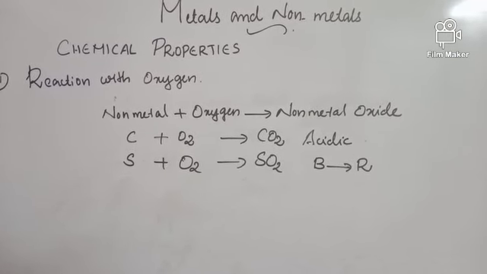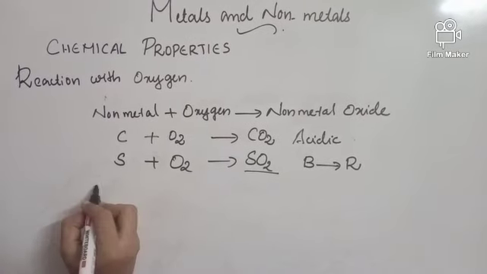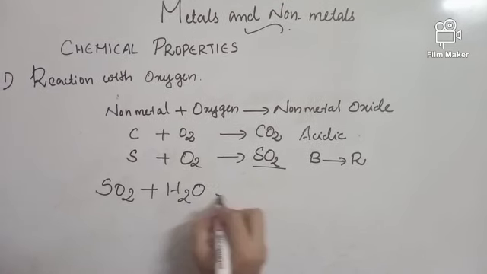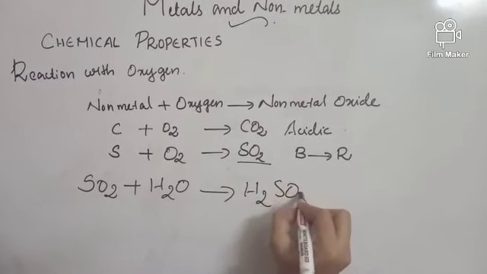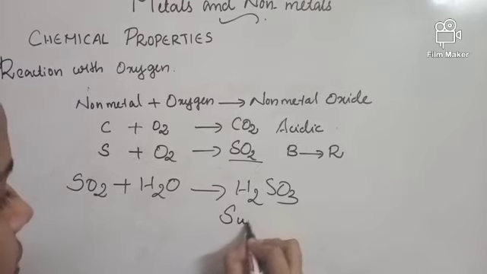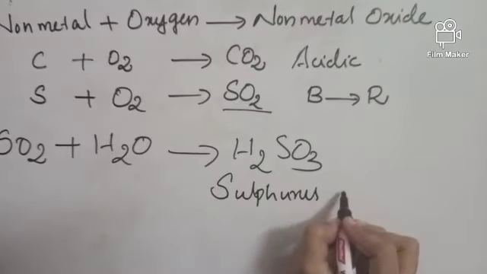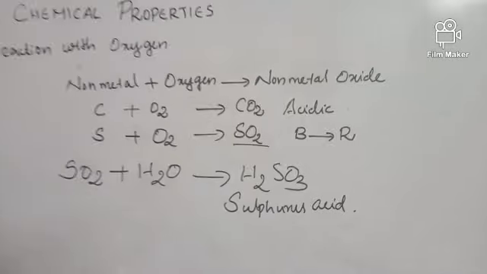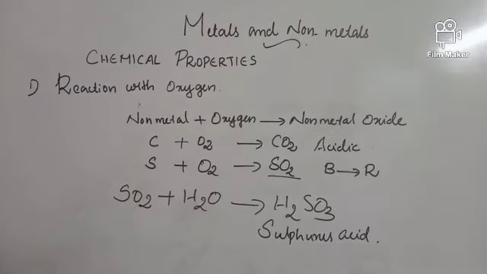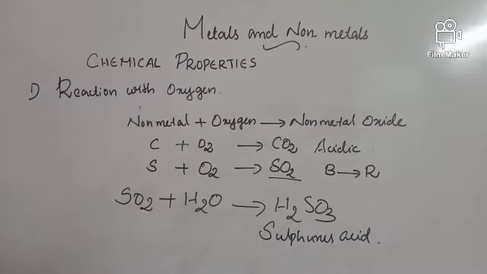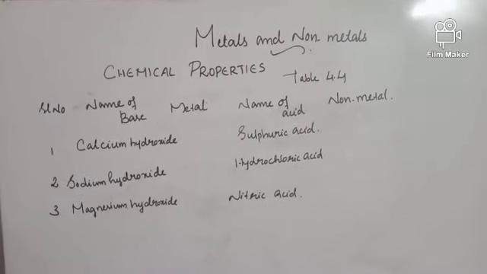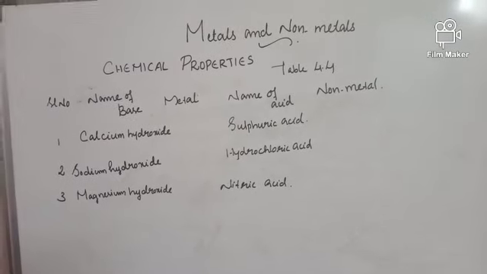How can we prove this is acidic in nature? For example, take sulfur dioxide. When dissolved in water, it forms H2SO3, which is sulfurous acid. So these non-metal oxides are also acidic in nature, because when dissolved in water they form acids. Now let's see Table 4.4.